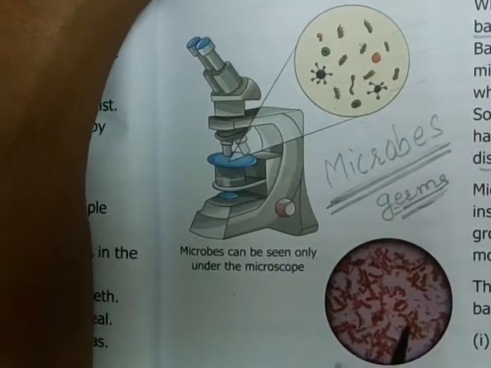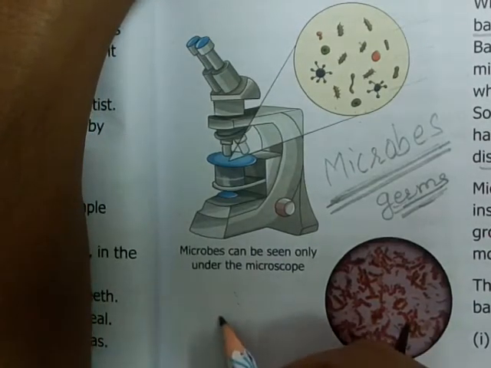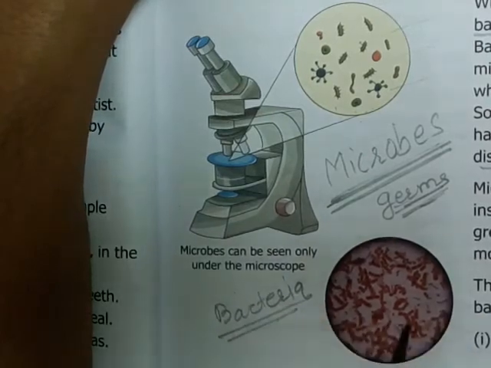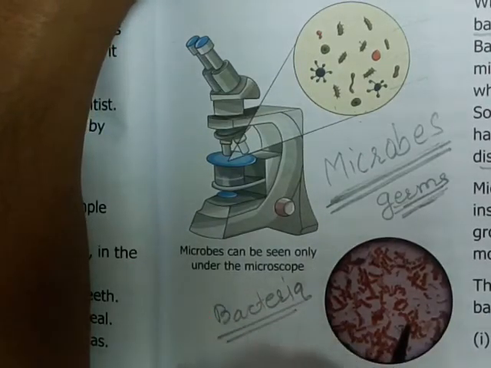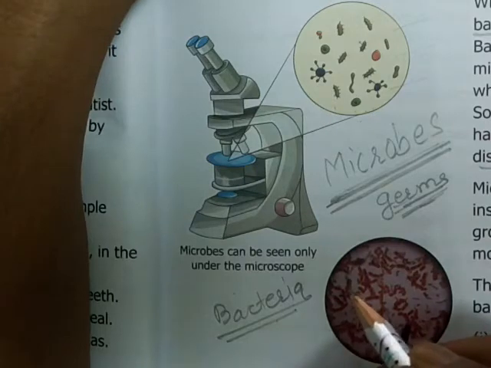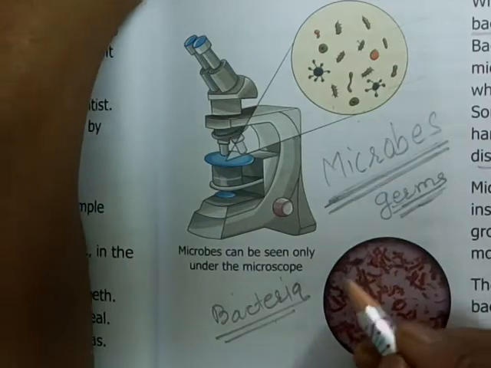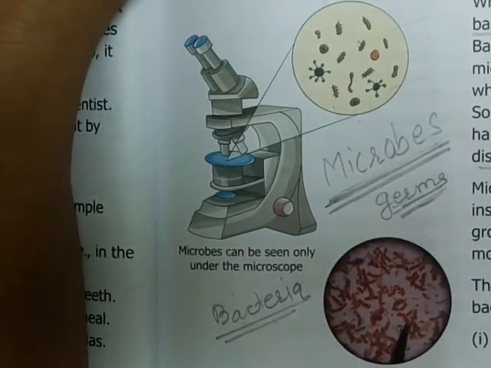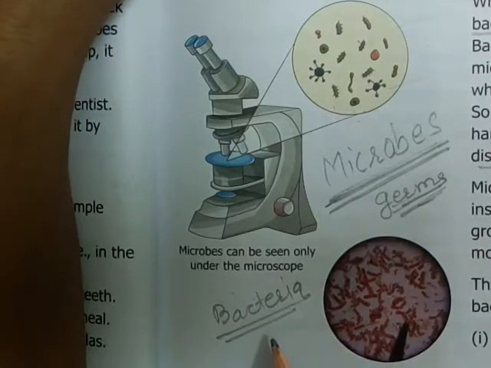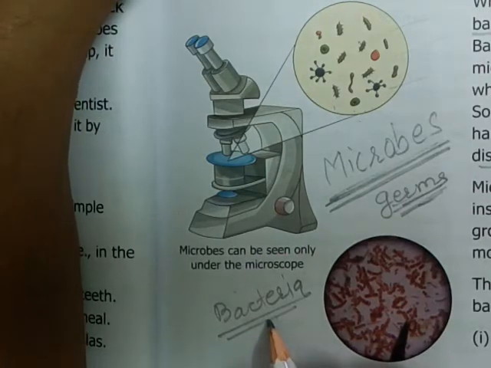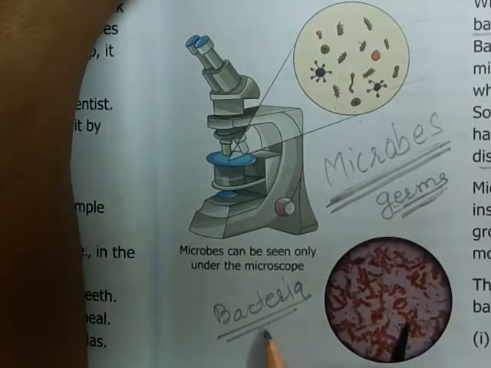First we will discuss bacteria. What are bacteria? We have already read that they are very small single-celled microorganisms which can be seen only under the microscope. These bacteria cause some diseases like typhoid, tuberculosis, then pneumonia. These diseases are caused by bacteria.